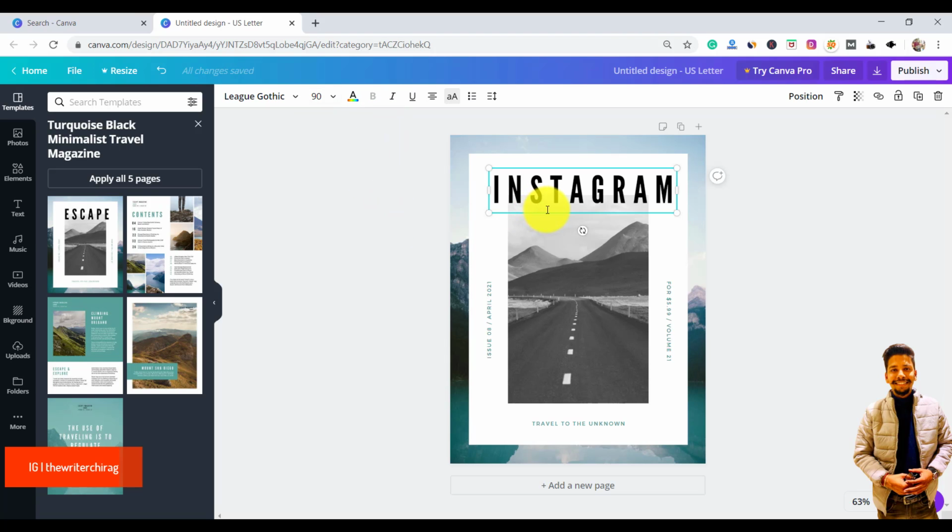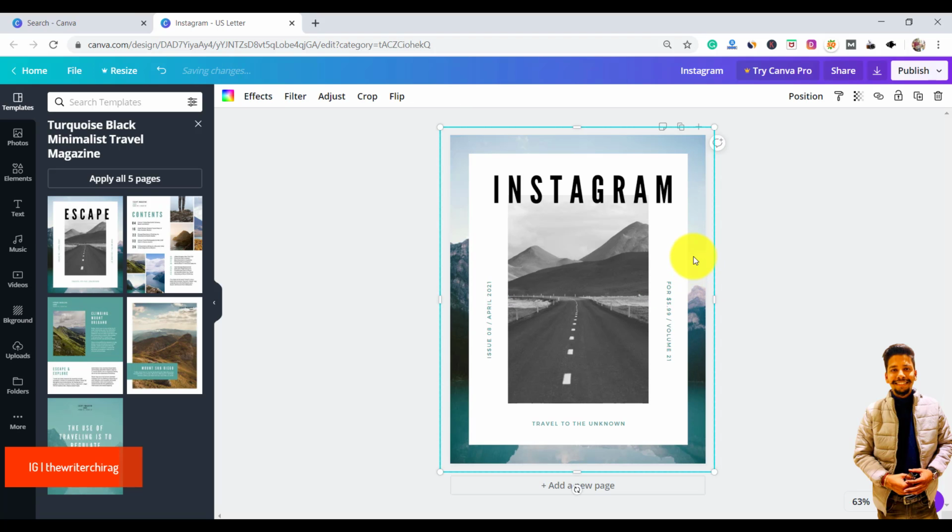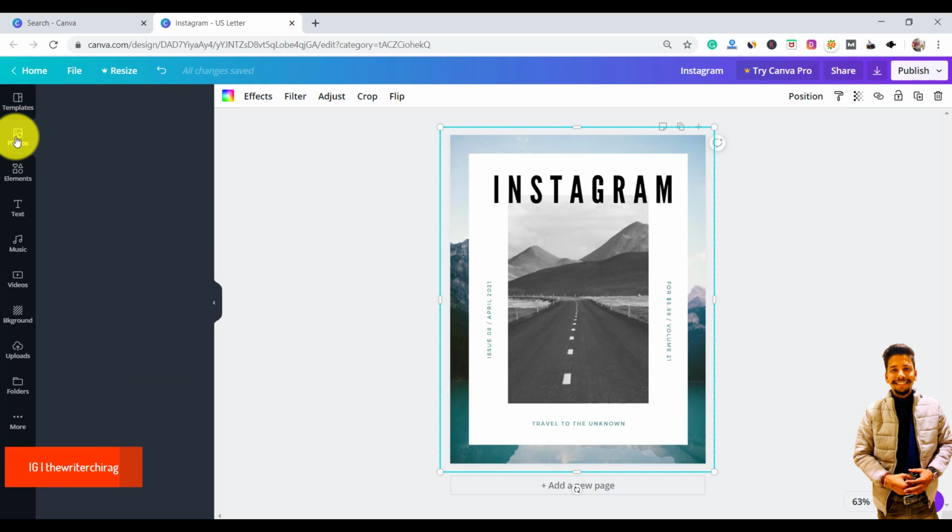Instagram, and here you can edit it completely by your choice. Here we have a background image. If you want to change the image, you can completely change it by using the photos. You have a section here of photos where you can change the photograph behind the background.